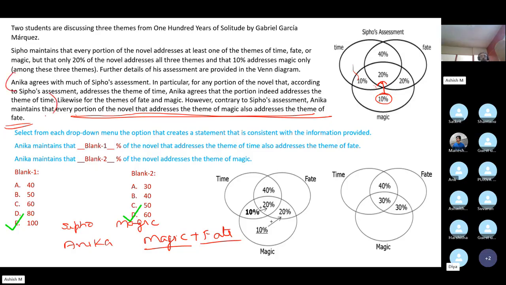Understood now. Because C4's assessment is in agreement with Anika's statement that whatever percentage addresses magic, according to C4, according to Anika also, the same percentage addresses the corresponding theme. So if we move that over here, the first statement will be violated. Understood, sir. Thank you. All right.